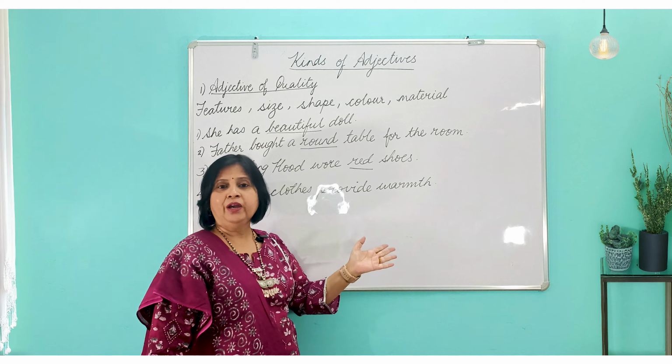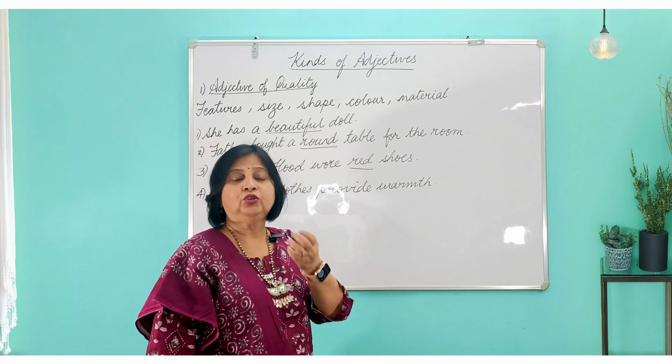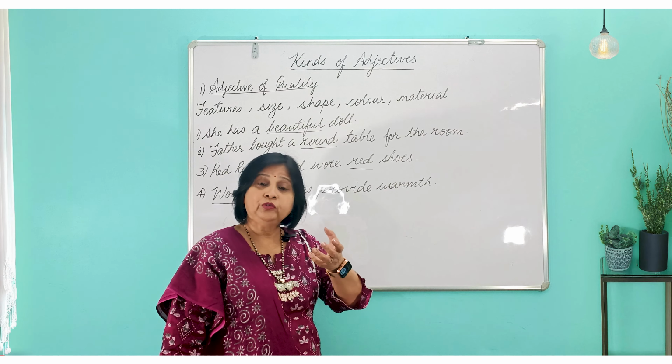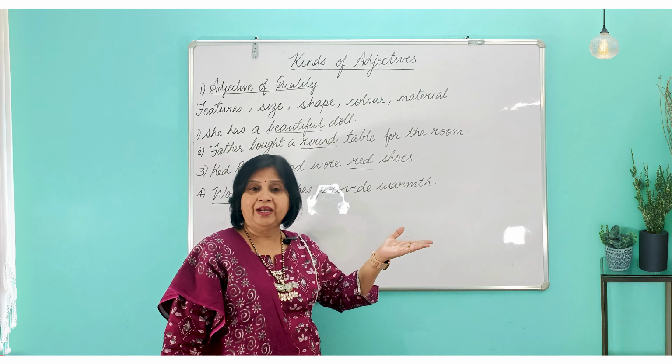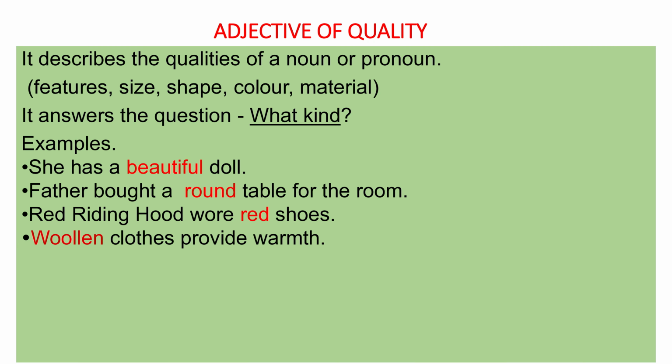Red Riding Hood wore red shoes. Shoes is the noun. What kind of shoes? That is what color? Red. And the last one, woolen clothes provide warmth. We are talking about the material over here now, and the material is woolen. The clothes are woolen. So woolen is the adjective over here. So these were the adjectives of quality.